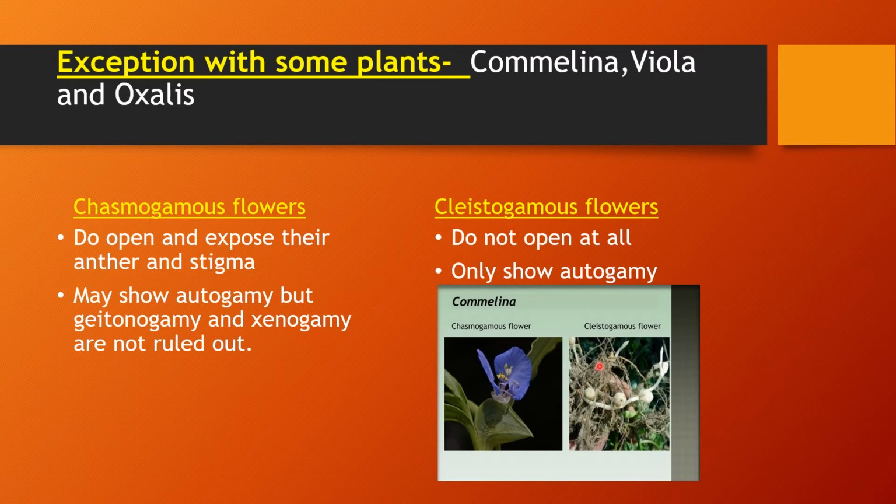So this is the difference between such two types of flowers, and this is the adaptation that is carried by these special plants like Commelina, Viola and Oxalis. This topic of your textbook is very important from your examination point of view.